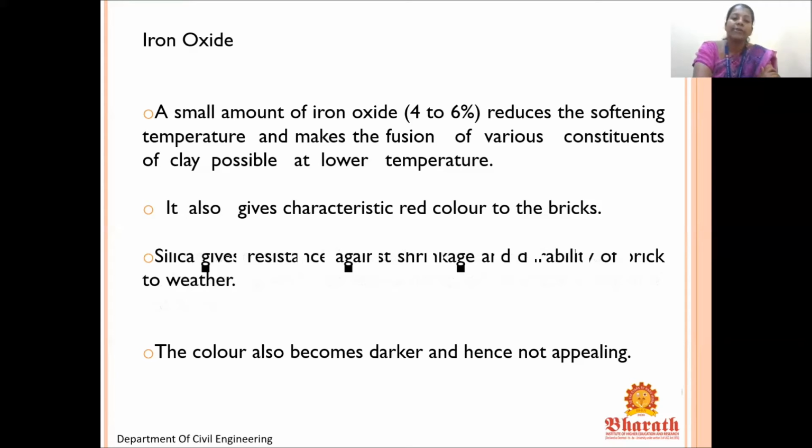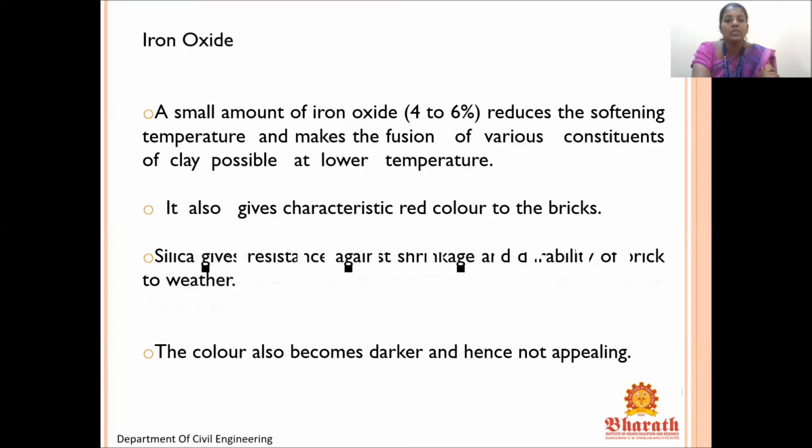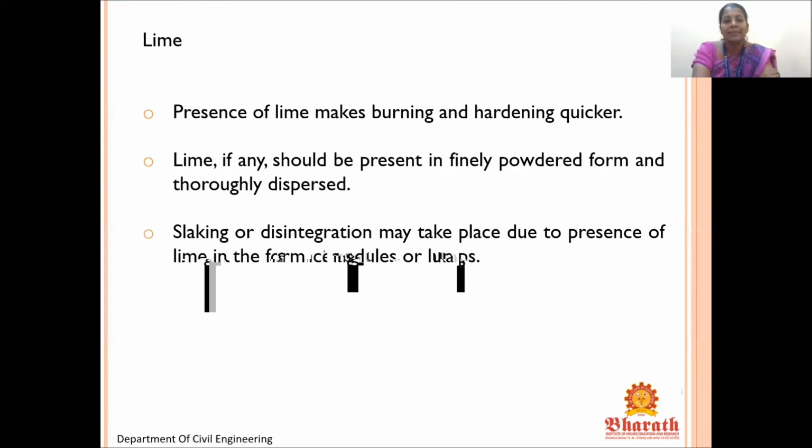However, excess of iron oxide makes the brick too soft during burning, which causes deformation of shape and size of the brick. The color also becomes darker and hence not appealing. Lime. Presence of lime makes burning and hardening quicker. Lime should be present in finely powdered form and thoroughly dispersed. It should be mixed properly. Slaking or disintegration may take place due to presence of lime in the form of nodules or lumps.